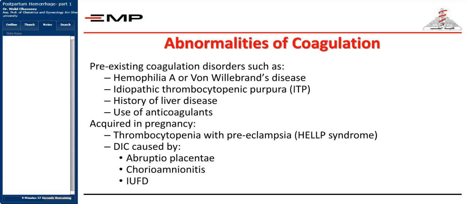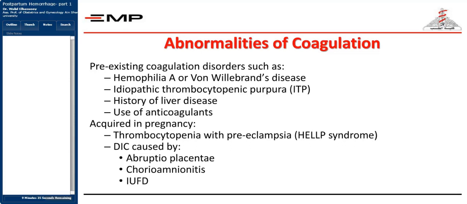What about the abnormalities of coagulation? As we said before, the abnormalities of coagulation may be an acquired or an inherited cause. So pre-existing coagulation disorders such as hemophilia A or von Willebrand disease, idiopathic thrombocytopenic purpura, history of liver disease, or use of anticoagulants may be pre-existing causes of coagulation disorders, and also they are predictable. So if the patient who has hemophilia A or von Willebrand disease or ITP comes to deliver, please expect that this patient may suffer postpartum hemorrhage.